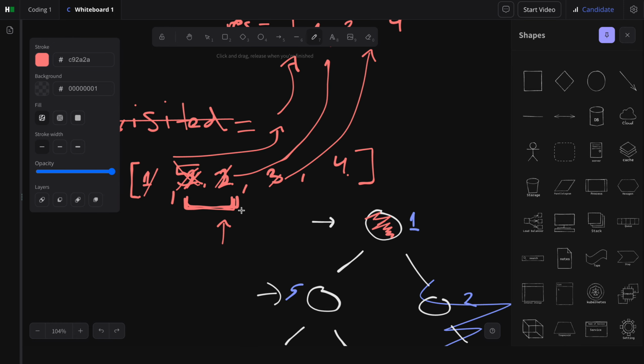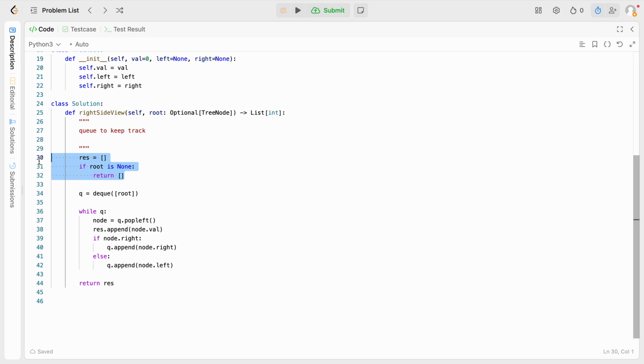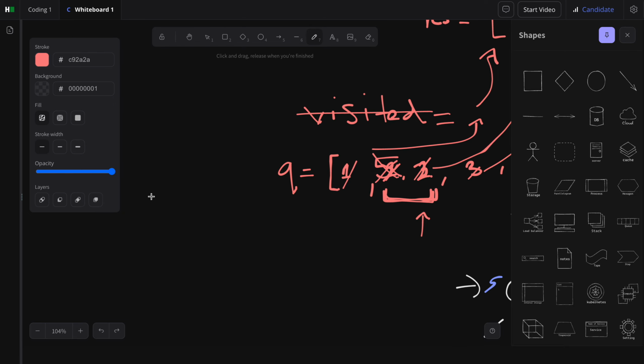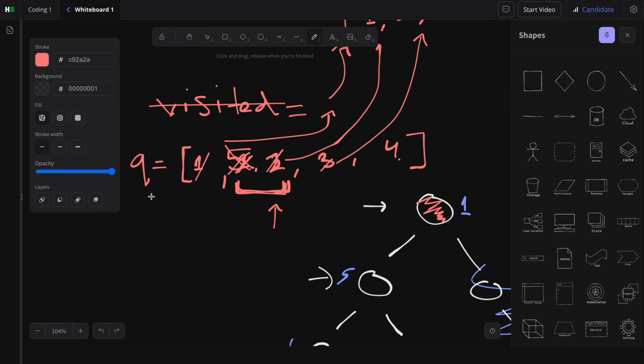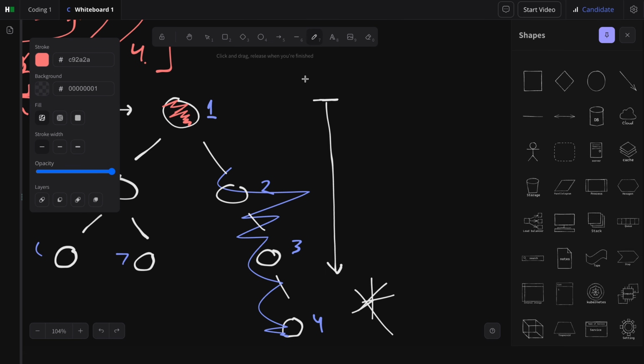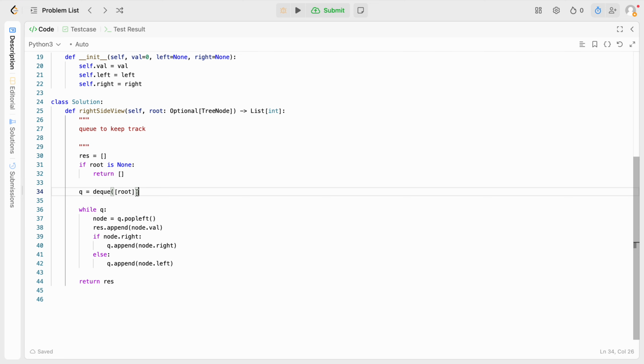Let me trace this out now. So we got the empty case. Q is deque root. Okay. While q, it's gonna have 1 in here already.